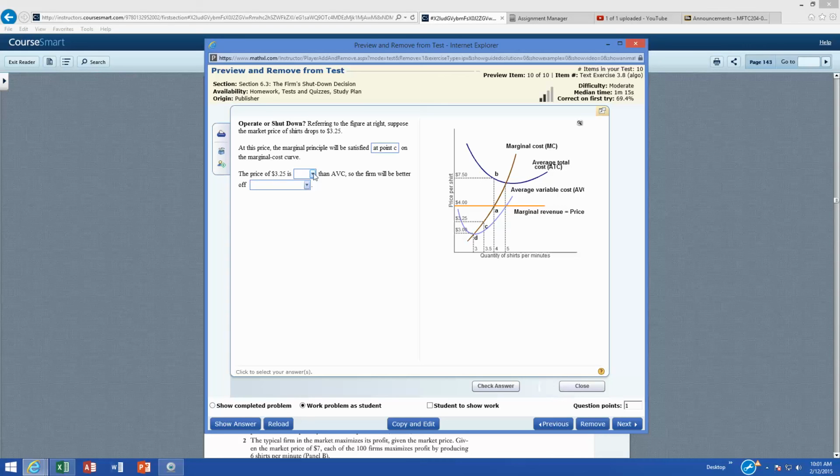So at $3.25, it's greater than the average variable cost. So the firm would be better off operating at a loss. So that's a little tricky one.